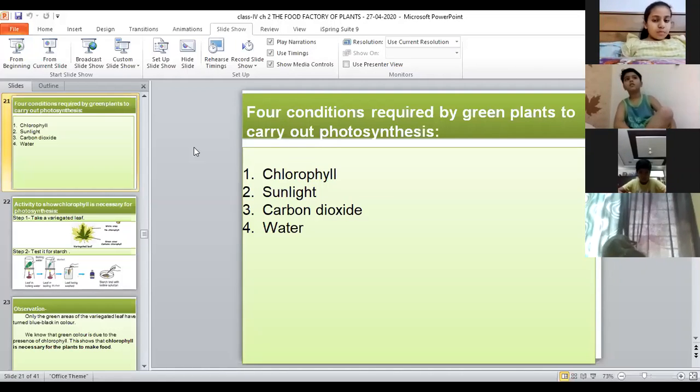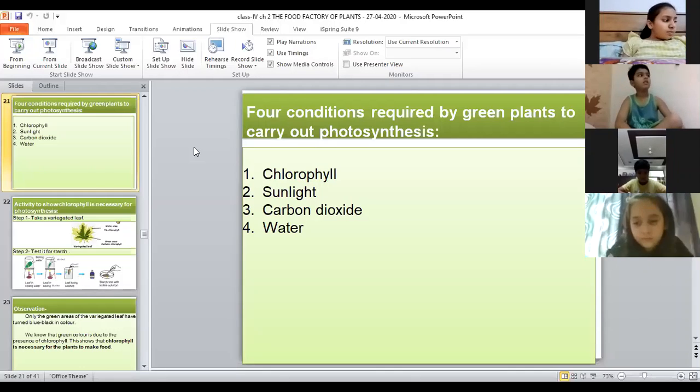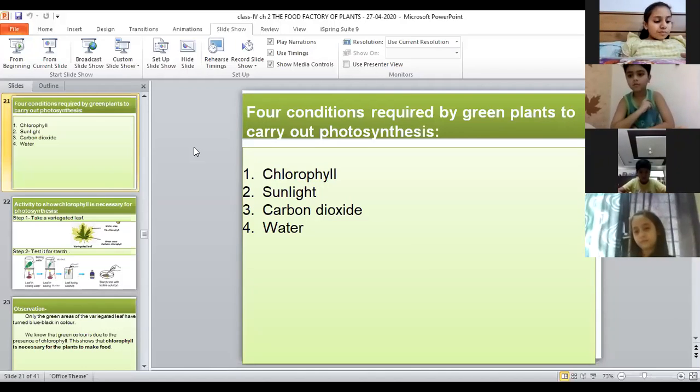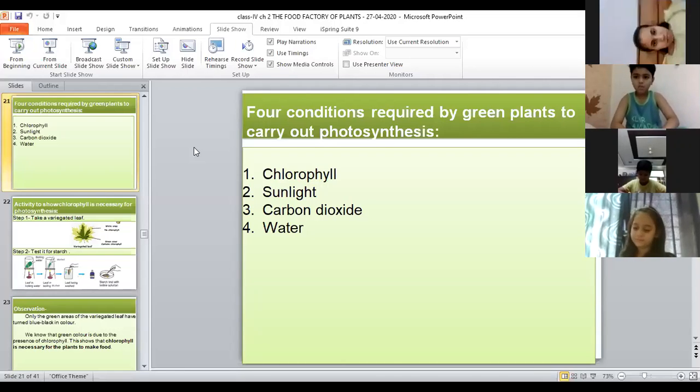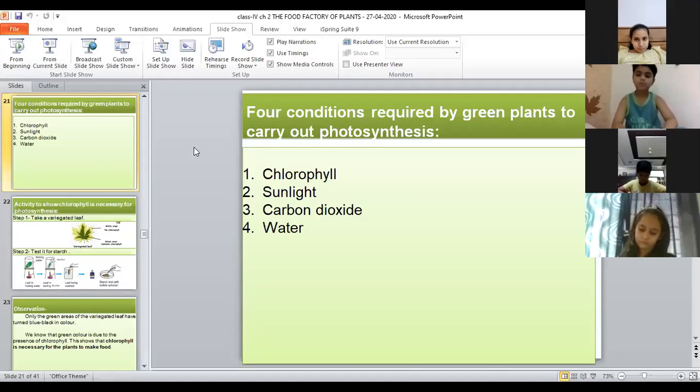Clear? And this you will learn in detail in your higher classes. This is known as vegetative reproduction, bacha. Clear? Okay, Preet? Okay, ma'am. Fine. And leaves reproduce through buds. Many leaves have buds over them, and when we separate the bud and grow them separately, they will grow into a new plant. Right?